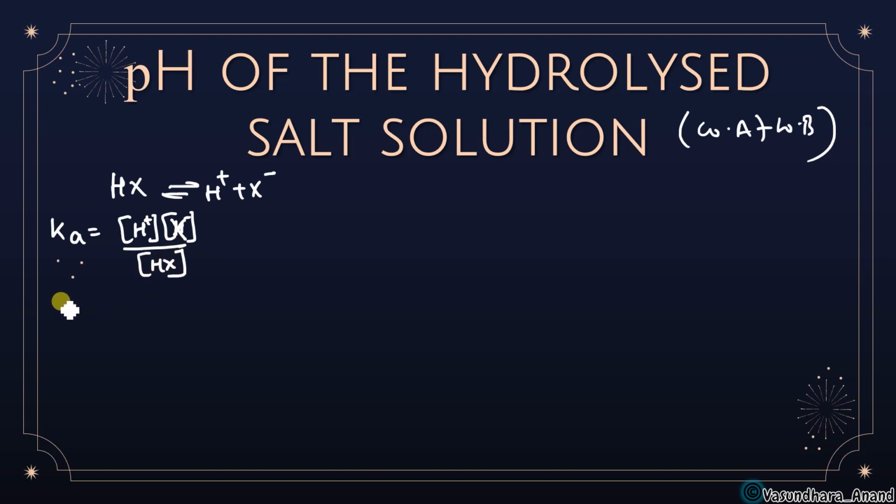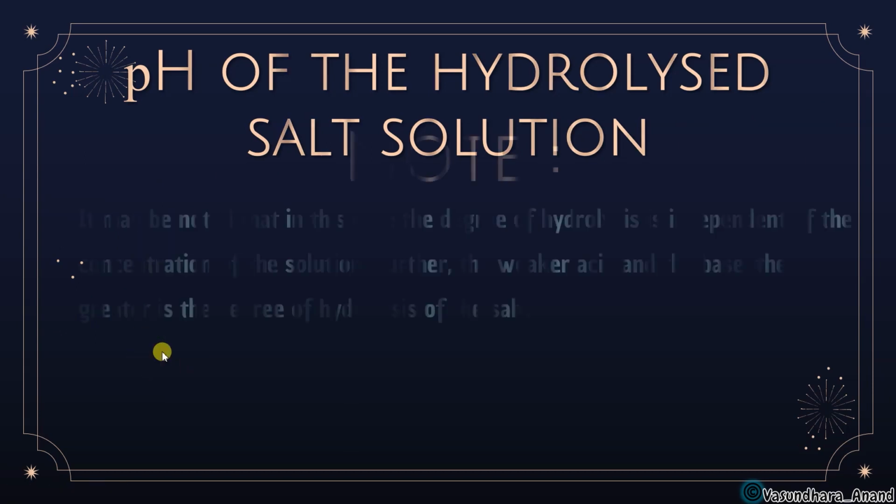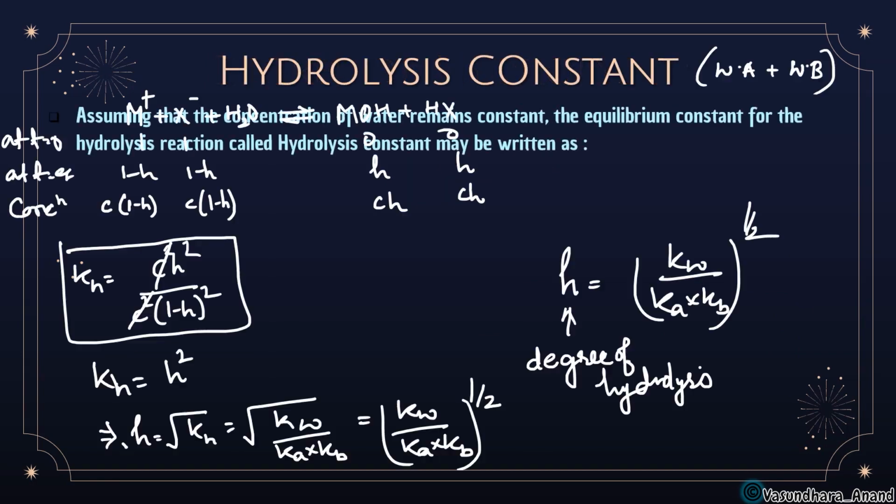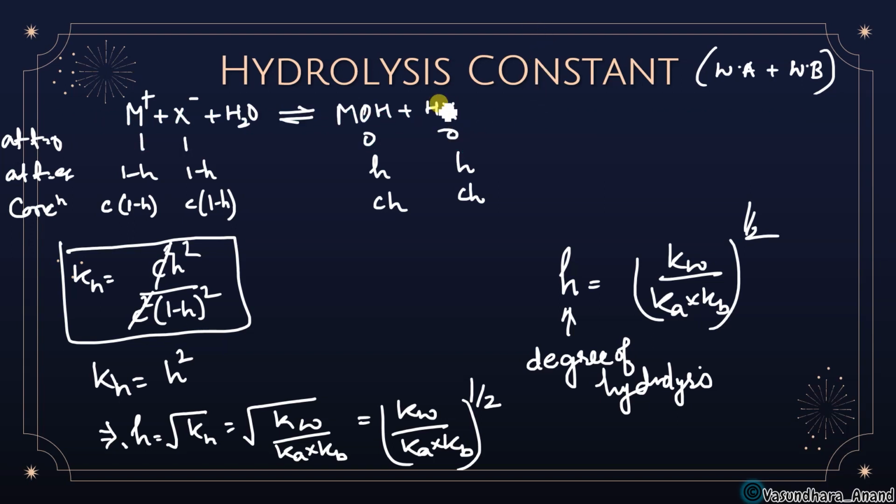So if I want the concentration of H plus, I will write Ka into HX upon X minus. Just go back to where we have done this. Okay, so what HX concentration did we get? HX concentration we got is Ch, isn't it?